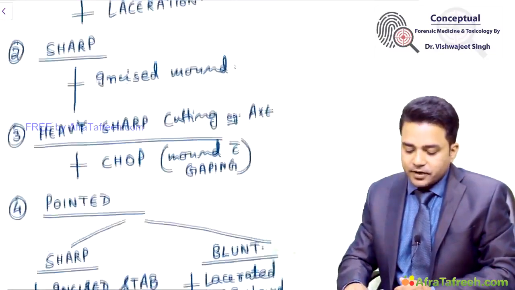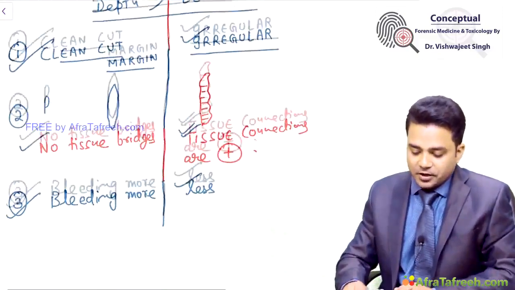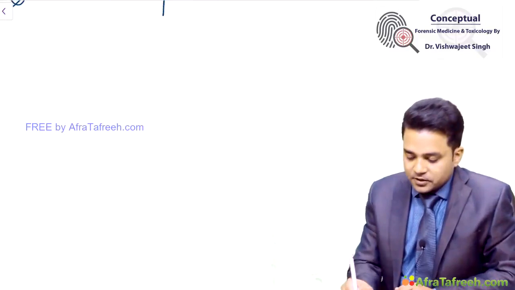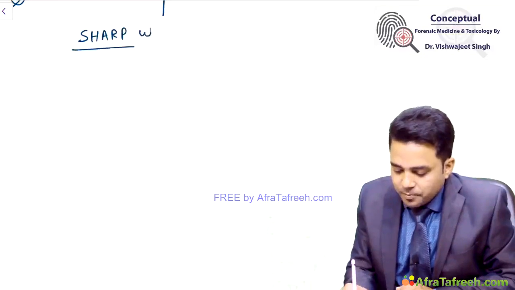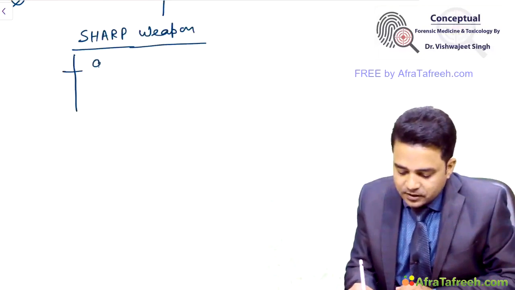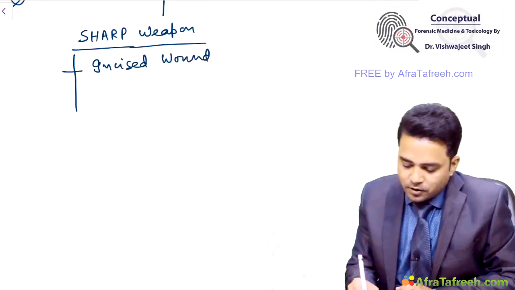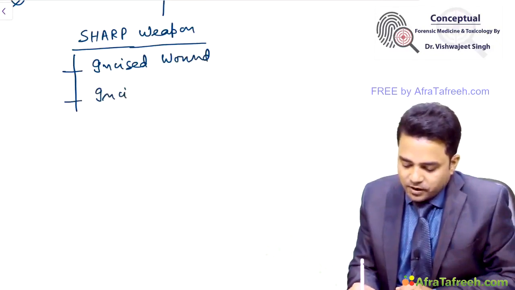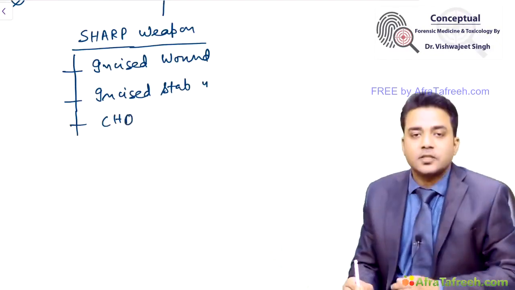Okay. Now we have classified our injuries. Let us see the injuries one by one. Let us first see the sharp weapon injuries. Sharp weapon like your knife can produce, as we have seen, either incised wounds or incised stab wound, or chop wounds when the weapon is a heavy weapon.